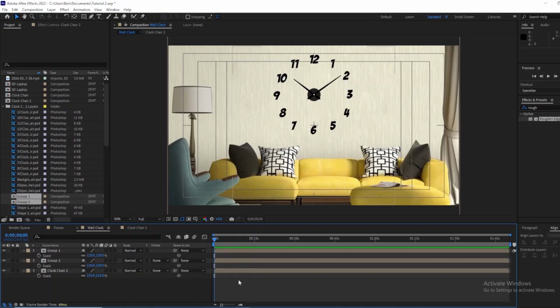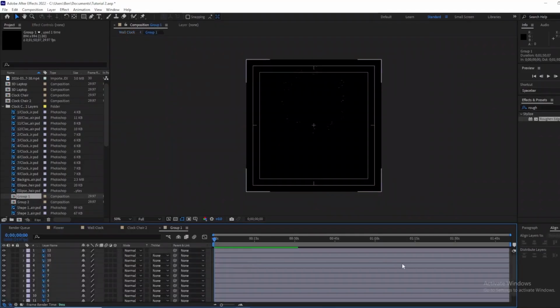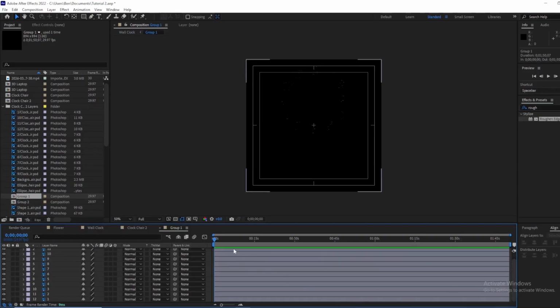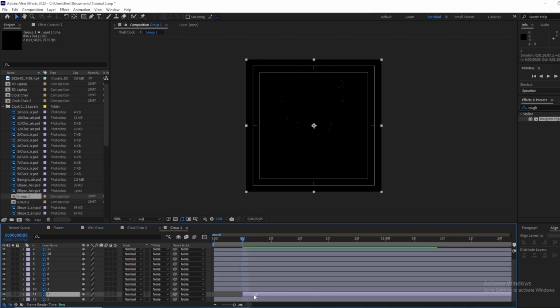Next thing I will do now is to animate the clock. First, I think this first group is for the clock. Let me go here. Okay, this is all of them. I just want the numbers to appear differently. So I'll start with 1. This is 1. Then at 5 frames, let the next appear. This is this.